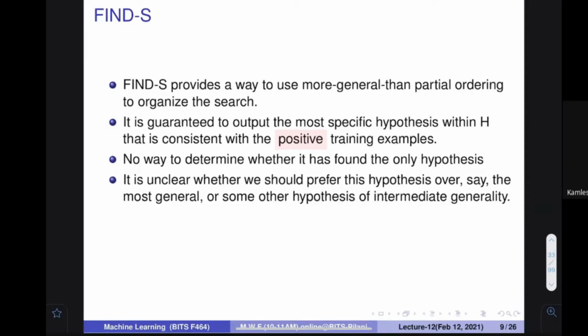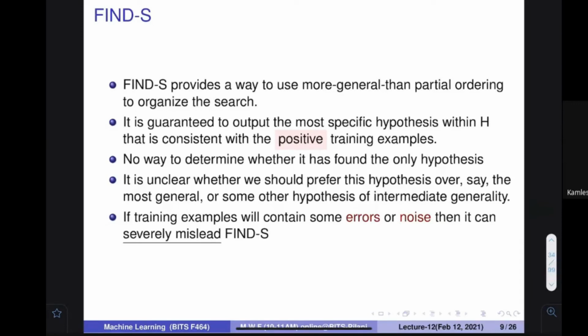Okay. So let's assume that there are multiple hypotheses that are satisfying my data. It is not clear whether we should prefer this hypothesis over others, because this algorithm gives you this hypothesis, however multiple other hypotheses are also available. So why am I using this hypothesis? Can I use the other hypothesis also? These things are actually questions.